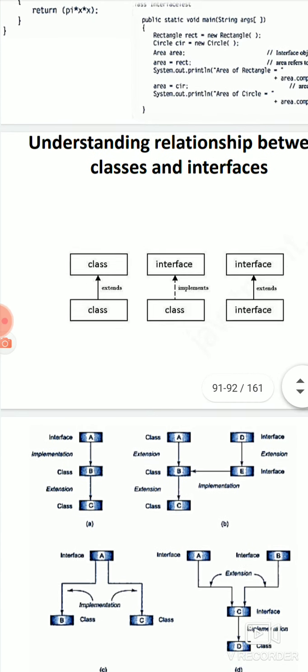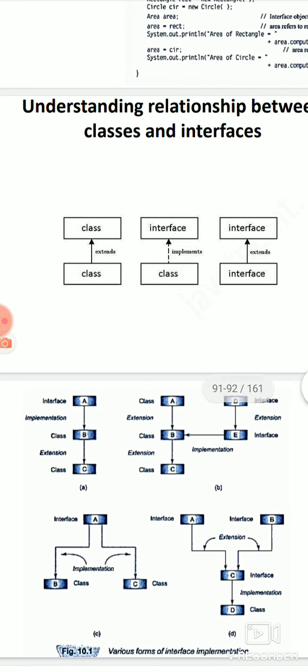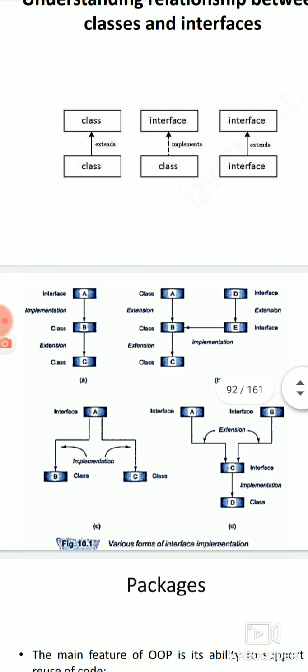Now these are a few slides for understanding how interfaces and classes work. You can extend from one class to another class. If you are extending from a class to an interface, you will use the keyword implements, and you can also extend from one interface to another interface. You can use a comma operator, and these are a few of the relationships in how you can implement interfaces.